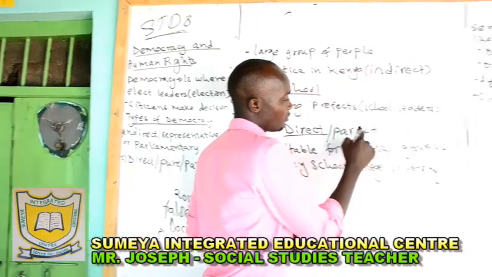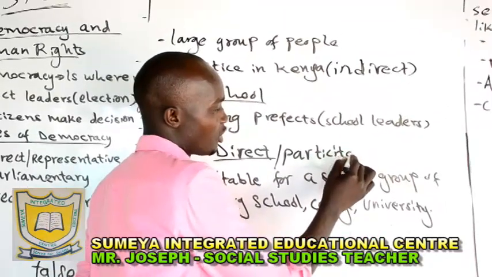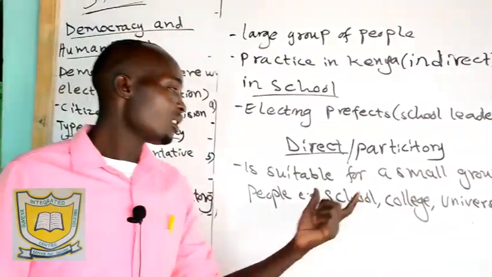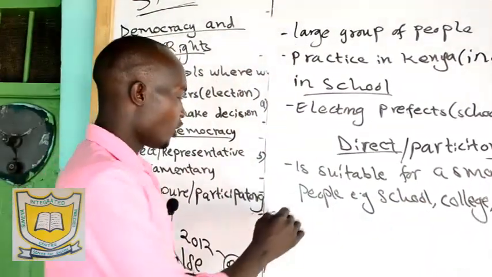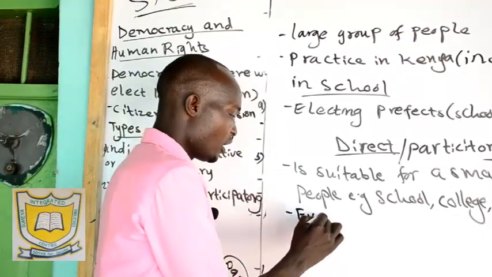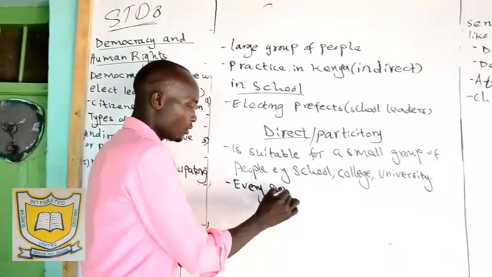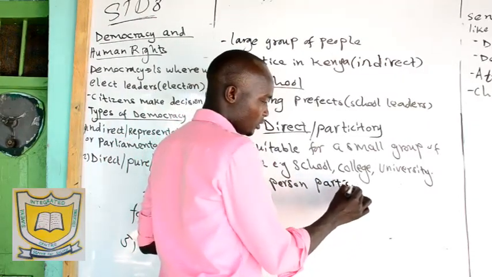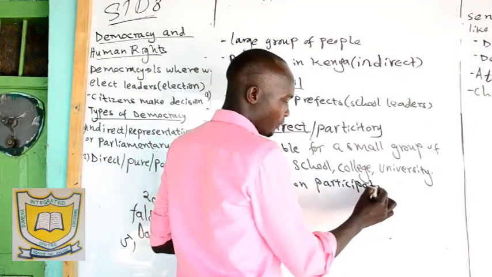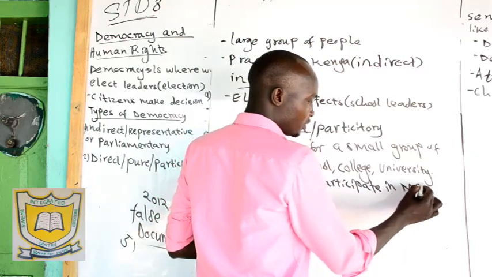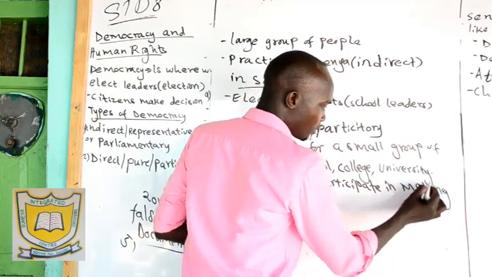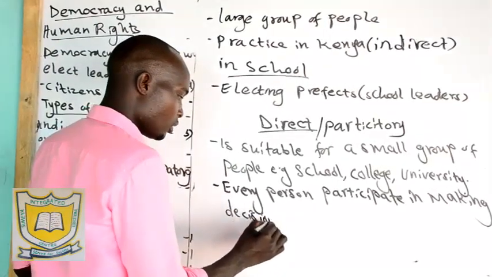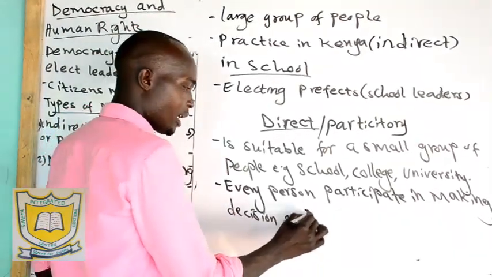Participatory democracy is where every individual, every person, participates in making decisions on matters affecting them.